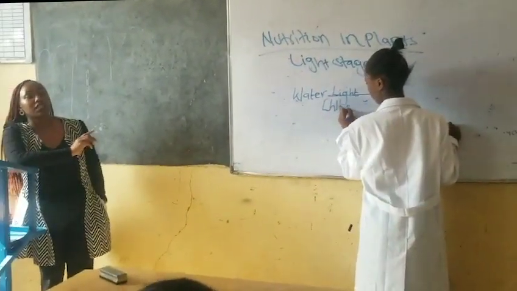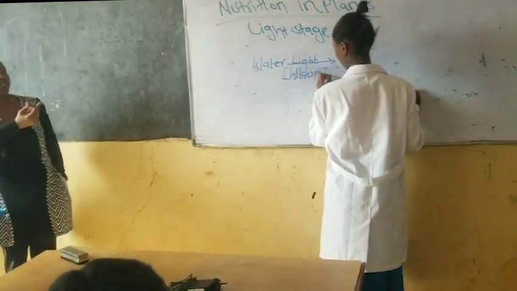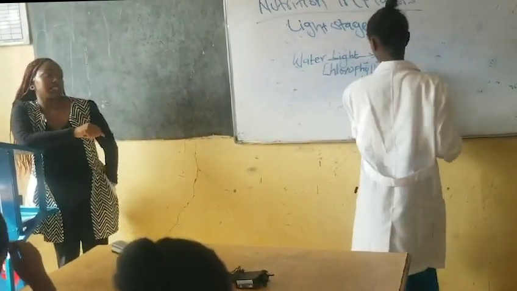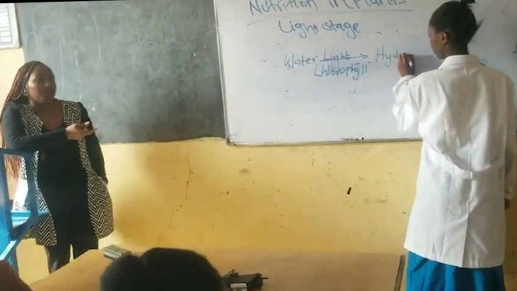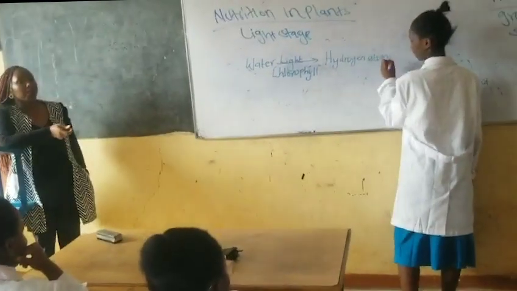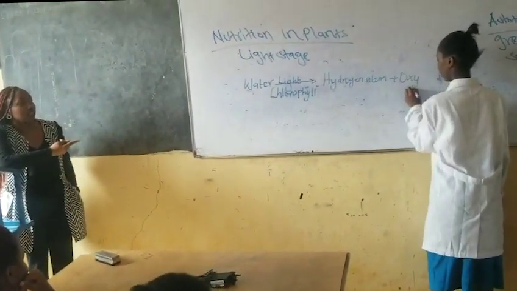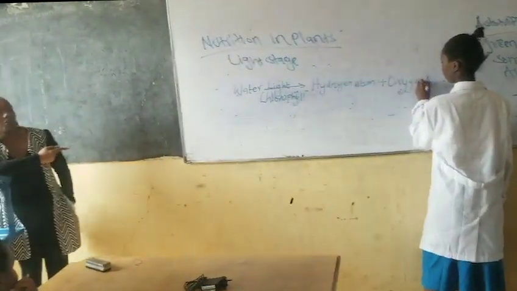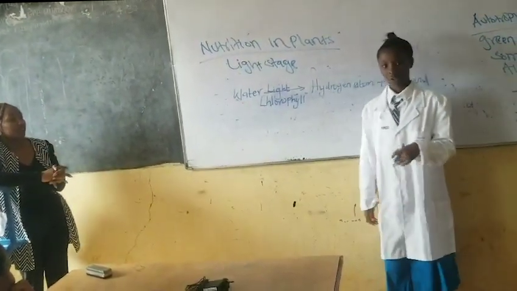You can see that the conditions of photolysis are just the same as the conditions of photosynthesis. So we have light energy, the water, and the chlorophyll, because photosynthesis is taking place in the granum, where we have the water and the light energy that has been trapped by the chlorophyll molecules. And now tell us the definition.